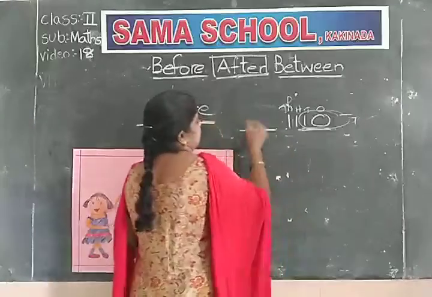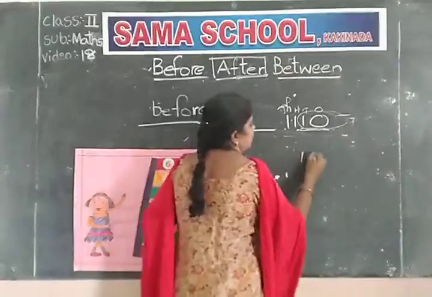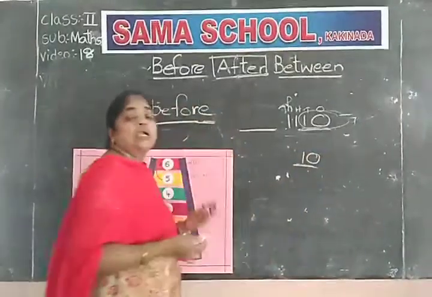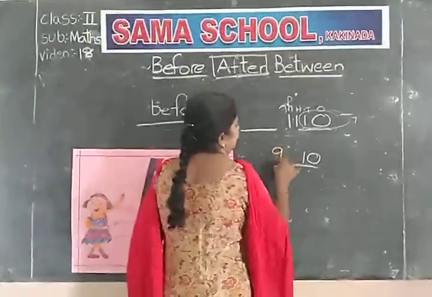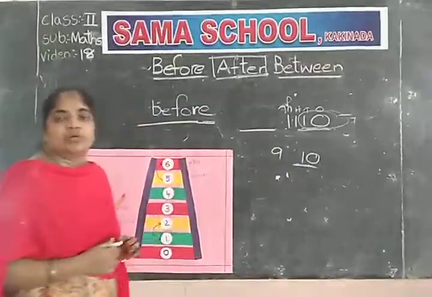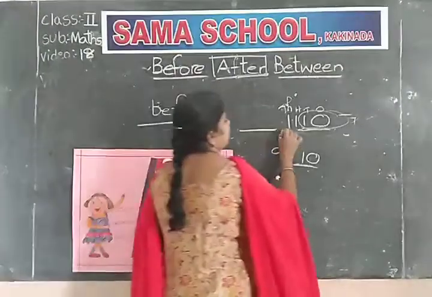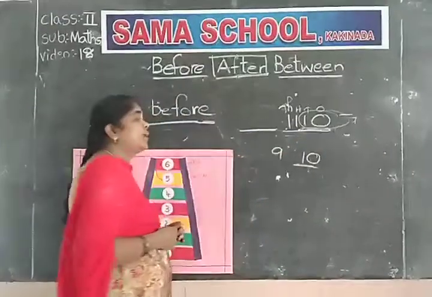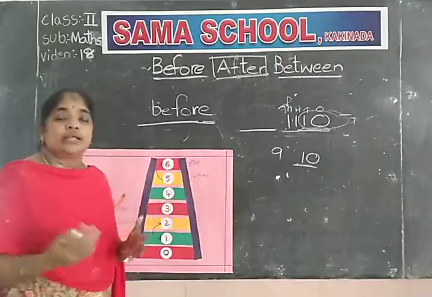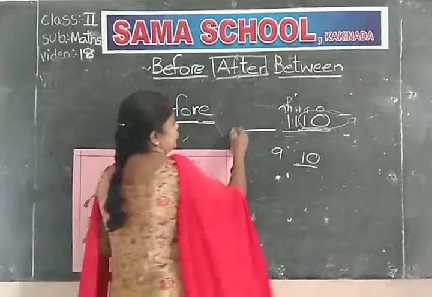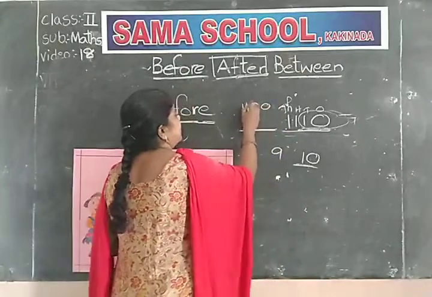Then come to the before number. 10 before. First take 10 before. What is the before number for 10? Yes, 9 is the before number for 10. 9 comes before 10. Here what is the full number? 1110. Before number, 1109 will come. There is no change in the 1000 place or in the 100 place.